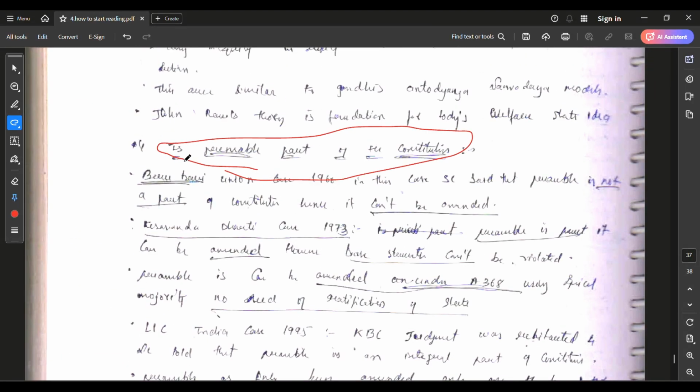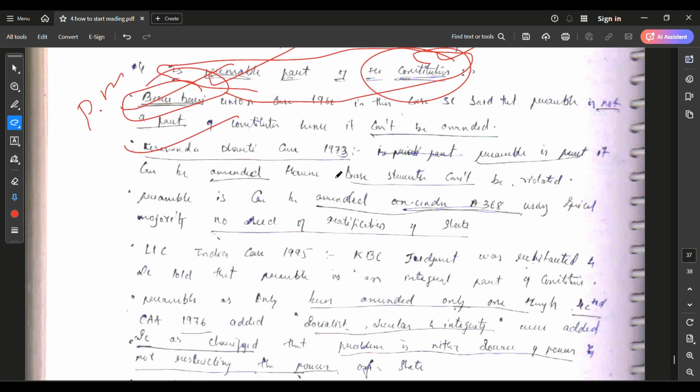You can see here some cases related to whether the preamble is part of the Indian Constitution or not. These can be asked in the preliminary exam as well as the mains examination. You can see the Berubari case, the Keshavananda Bharati case, and what judgment the Supreme Court has given. You can directly write this in the mains examination. You can't find this in the NCERT or the Lakshmikant.